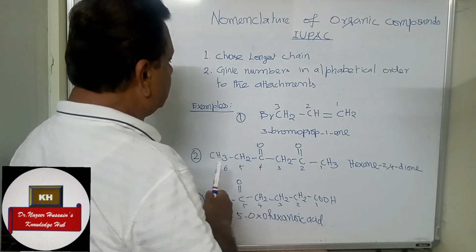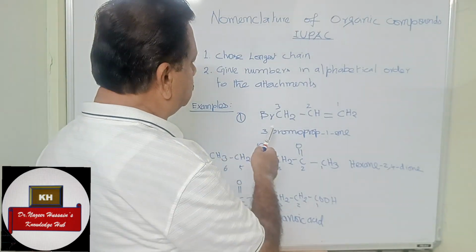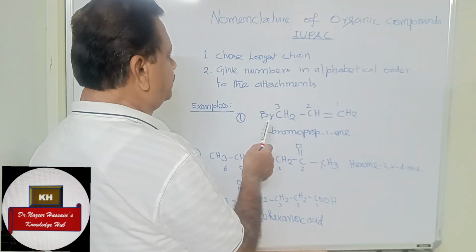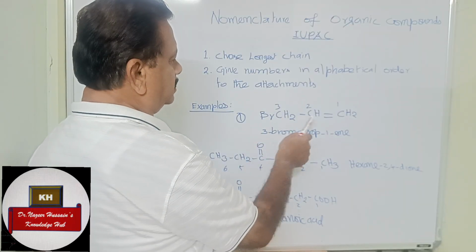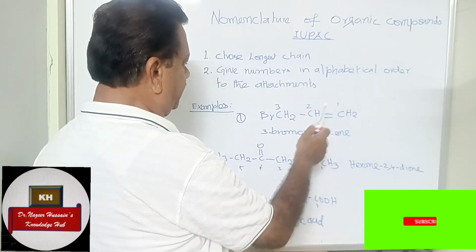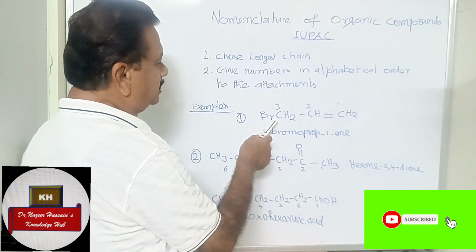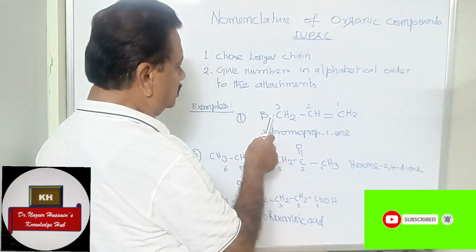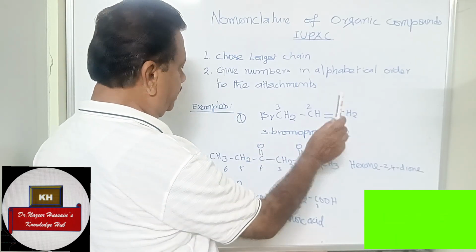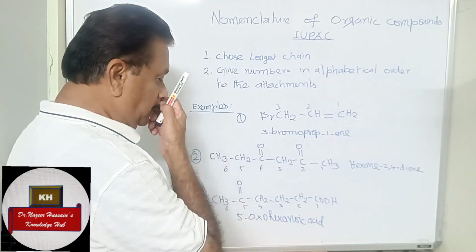Let us see a few more examples. The first compound is an alkene. It has got an attachment at the carbon number 3. This is actually propene, prop-1-ene, in which on the third carbon there is a bromine. So 3-bromoprop-1-ene, 3-bromoprop-1-ene. This is over.